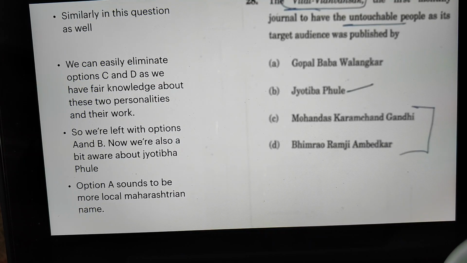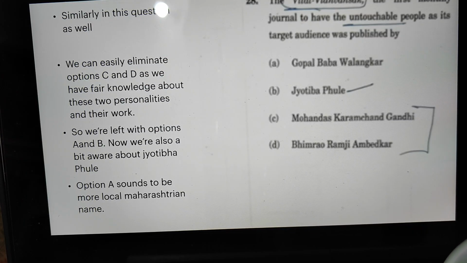That we are sure. Also, option A, which is Gopal Baba Valangkar, sounds to be a more local Maharashtrian name. And the journal which they are talking about, Vitthal Vidwansak, Vitthal is referred to God in Maharashtra. So that is how I would try to logic and reason out.